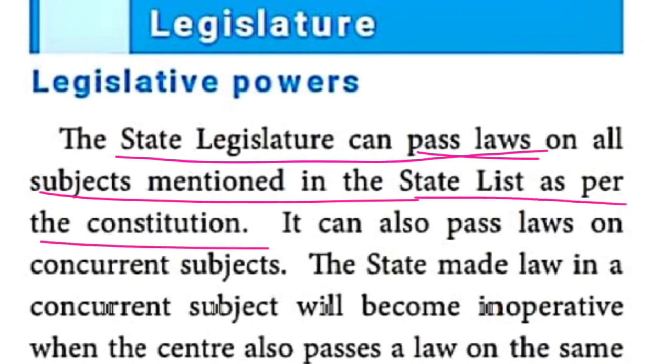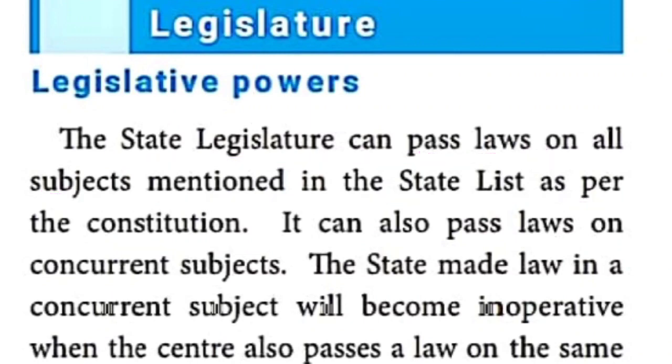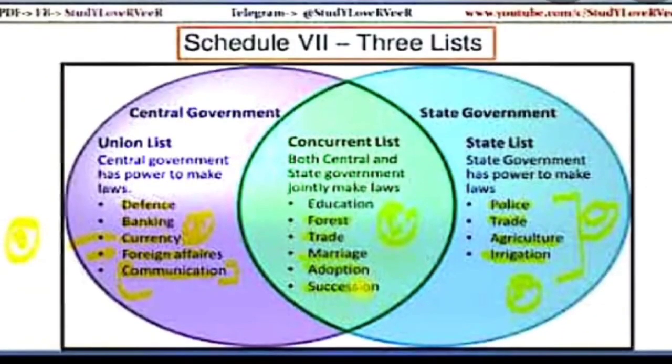In the constitution it is given that the state legislature can make the laws in the state list, otherwise on all the subjects mentioned in the state list. What is meant by state list? I am telling children, the state government has the power to make laws in the state list alone.